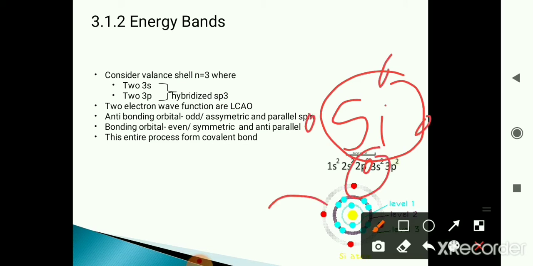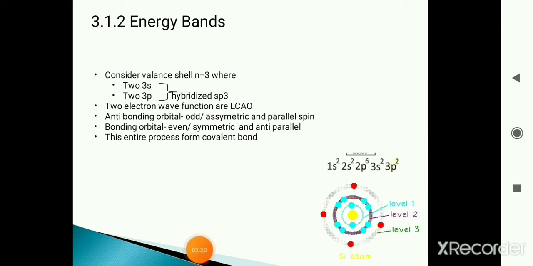So similarly in all 4 directions. Now the outermost orbit is going to have 8 electrons, here 2, here 2, here 2 and here 2. That is for stability purposes. As per stability, the outermost shell can take up to 8 electrons. So the 2 electron wave function here is the linear combination of atomic orbitals.